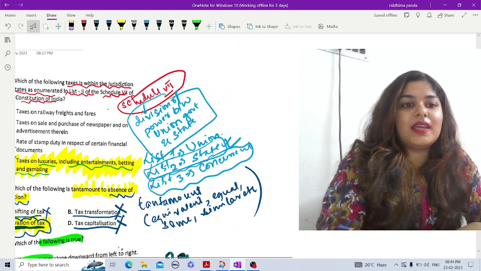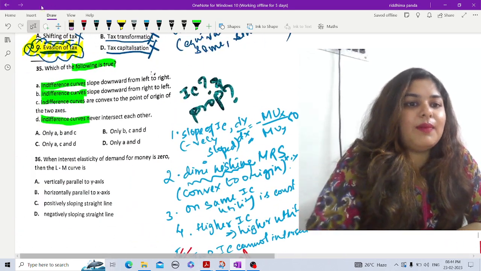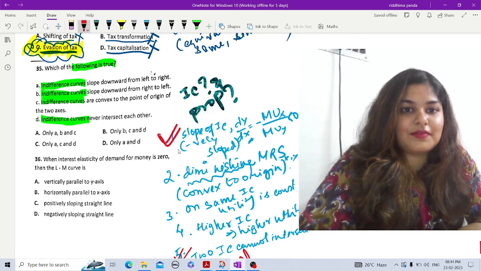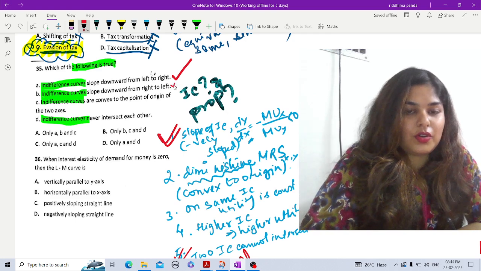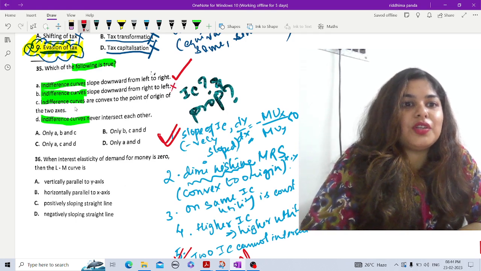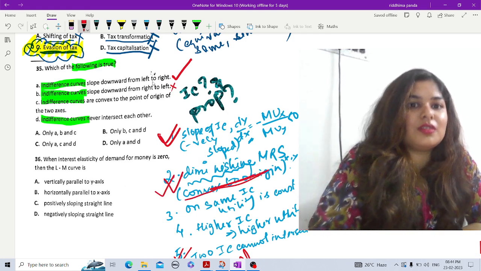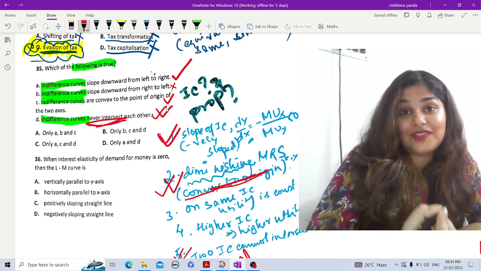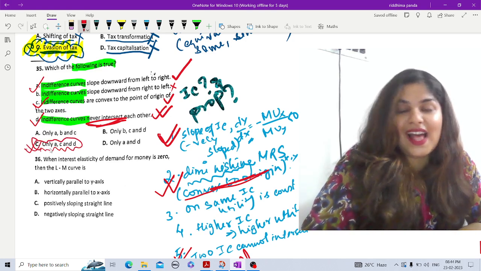And here the question says different properties of ICs, okay? Number one is, indifference curve slopes downward from left to right. Yes, first one, so correct. Indifference curve slopes downward from right to left. Wrong. Indifference curves are convex to the point of origin. Correct, right? It is mentioned here. And indifference curves never intersect each other. Very true, just now we have seen using the diagram. So A, C and D. That is only A, C and D is our correct answer.